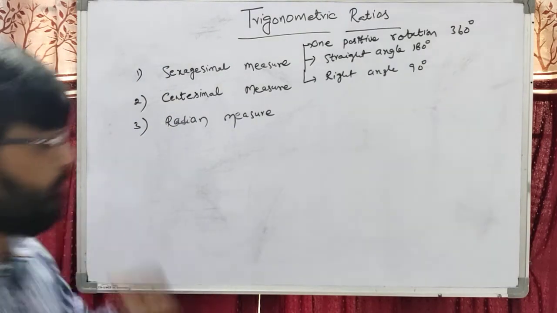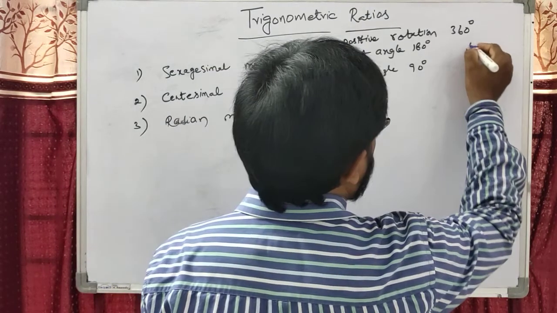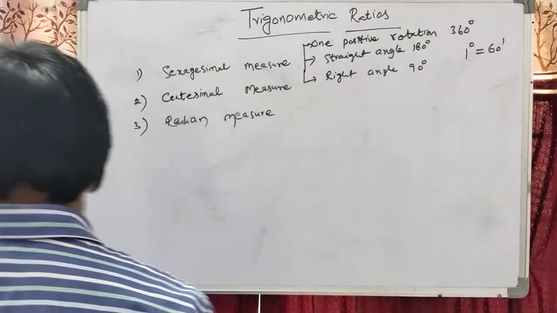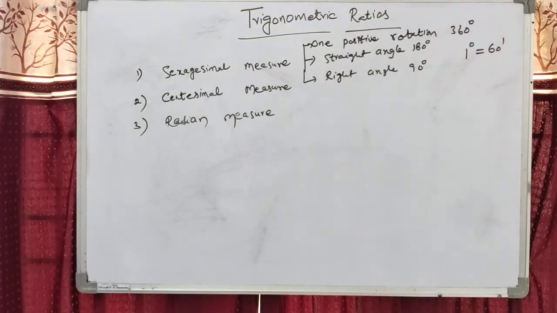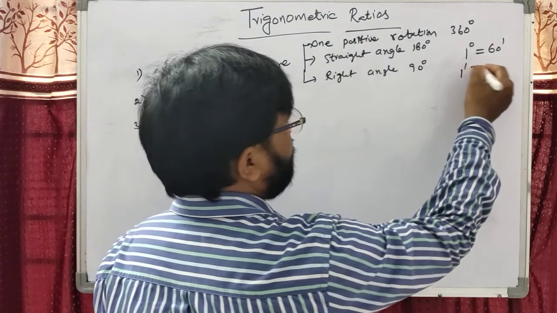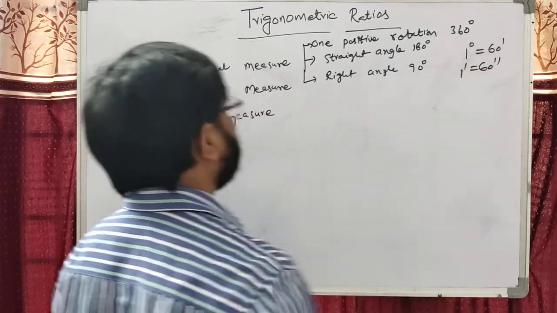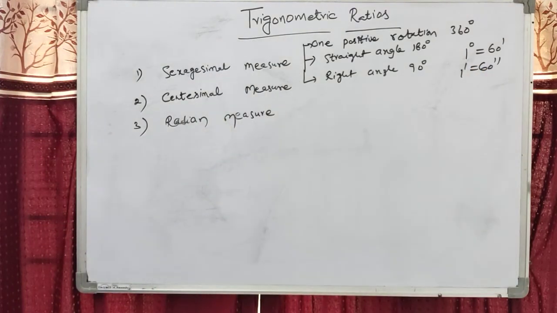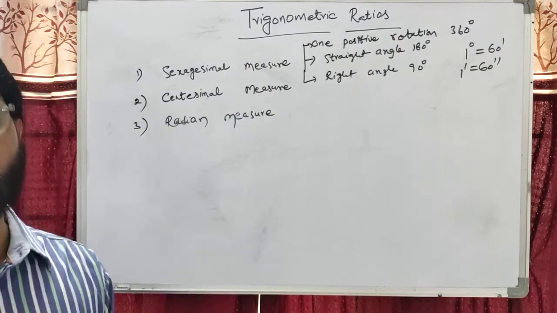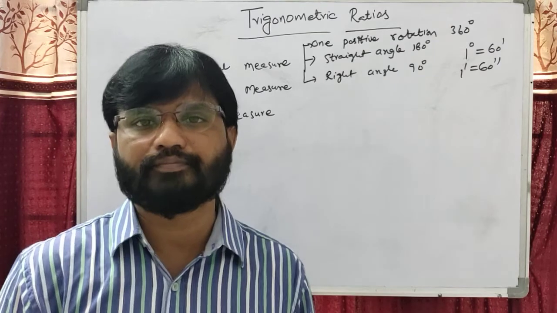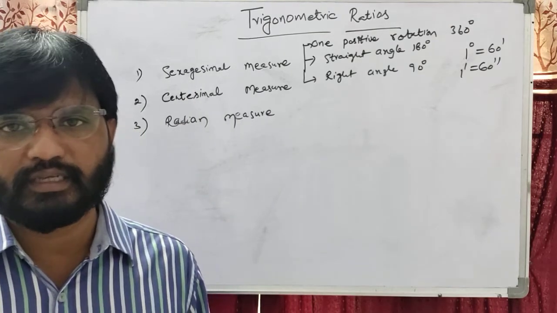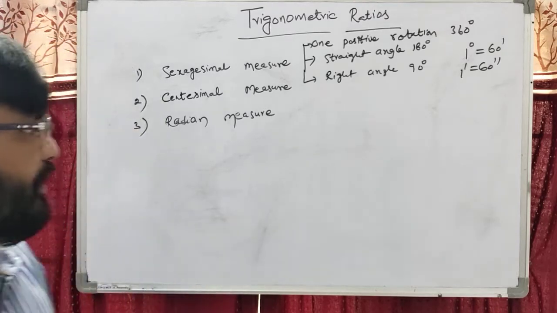Okay, students, here 1 degree is 60 minutes, and 1 minute is 60 seconds. Sexagesimal measure means we measure in degrees. One positive rotation is 360 degrees, straight angle 180 degrees, right angle 90 degrees.